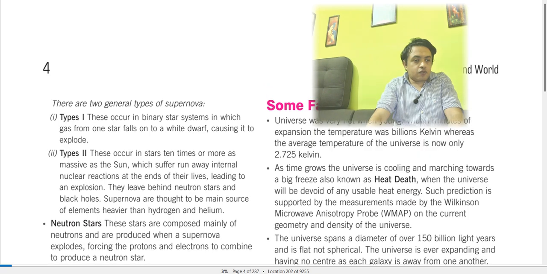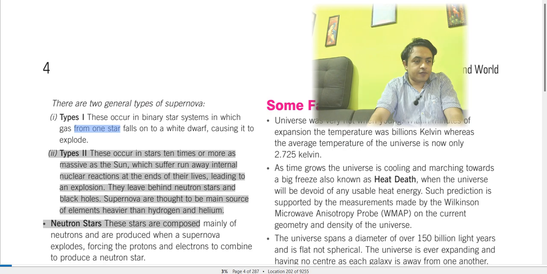So now the universe and everything will be coming into this part, like supernova. Supernova type 1 occurs in binary stars in which gas from one star falls into a white dwarf, causing it to explode. This is the first part. And type 2 occurs in stars 10 times or more as massive as the sun, which suffer runaway internal nuclear reactions at the end of their life, leading to an explosion. They leave behind neutron stars and black holes.